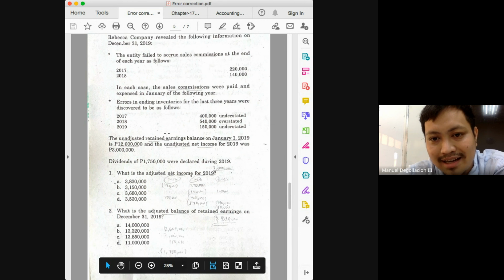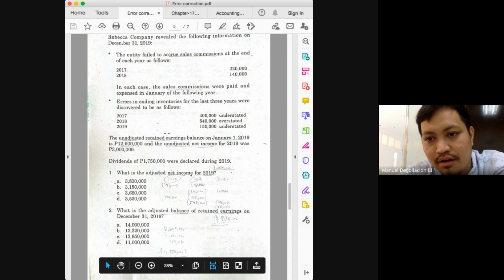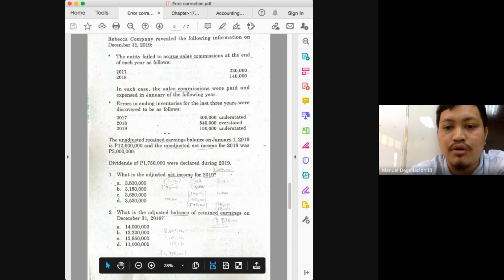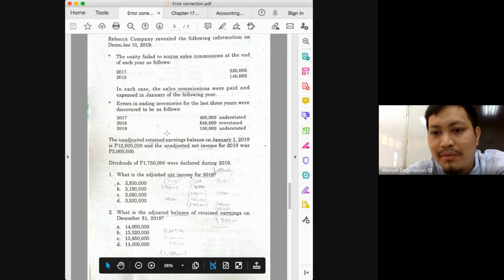Okay, let's do the analysis first for the 2019 misstatement. What happened to the ending inventory in 2019? It is understated by 150,000. And what is the effect? What do you do with the ending inventory in computing for your cost of goods sold? You deduct ending inventory from the total goods available to get your cost of goods sold. So if the amount you're deducting is understated, what will happen to your cost of goods sold?